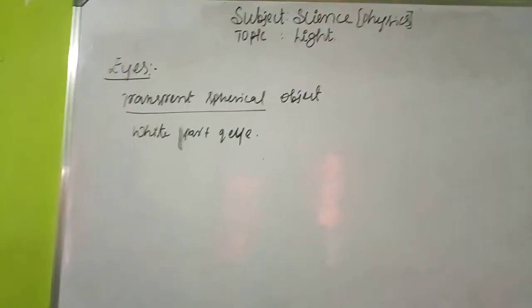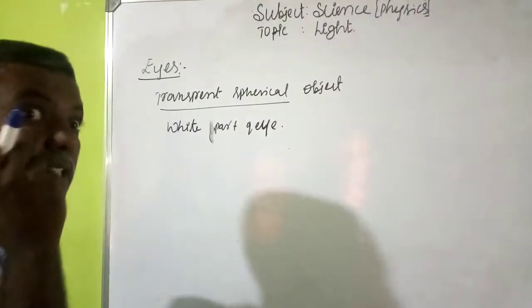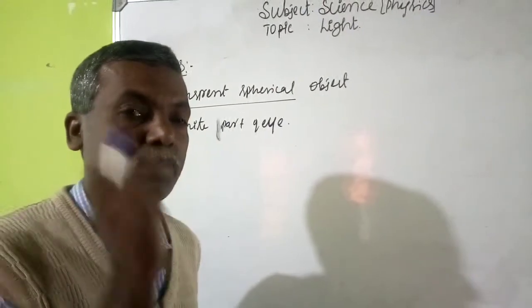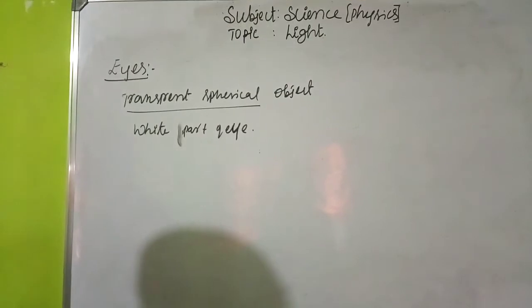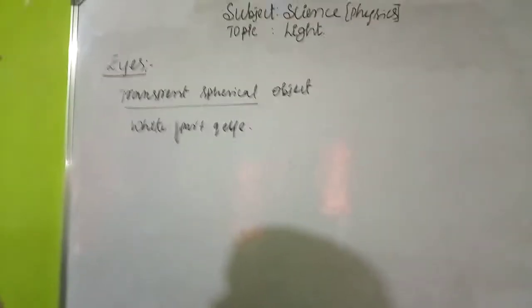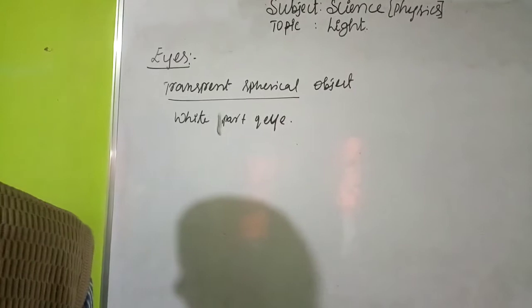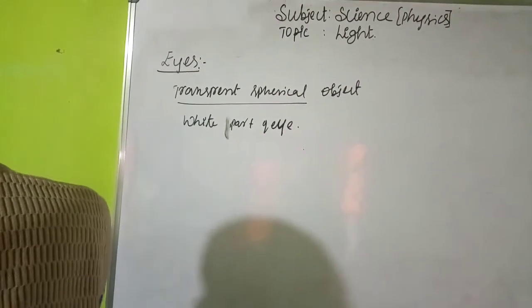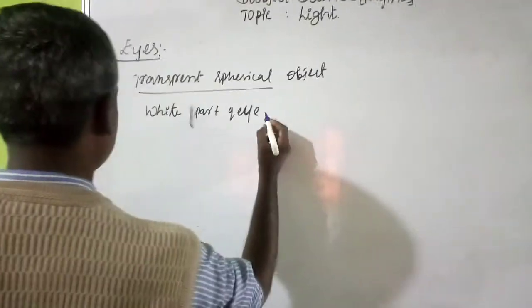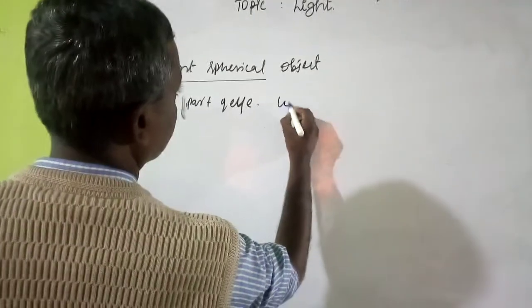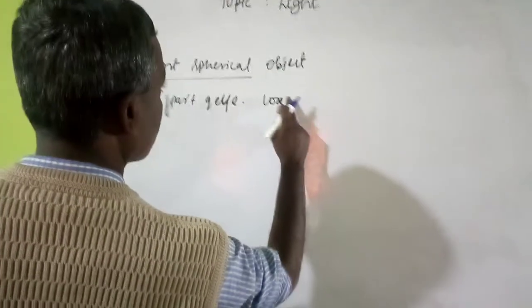Okay, this white part helps to protect us from accidents. Then there is a transparent part, and it has a name. This part is called the cornea. The white part of the eye is called the cornea. Cornea.